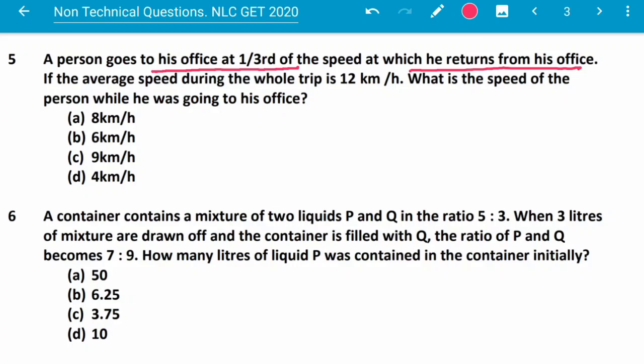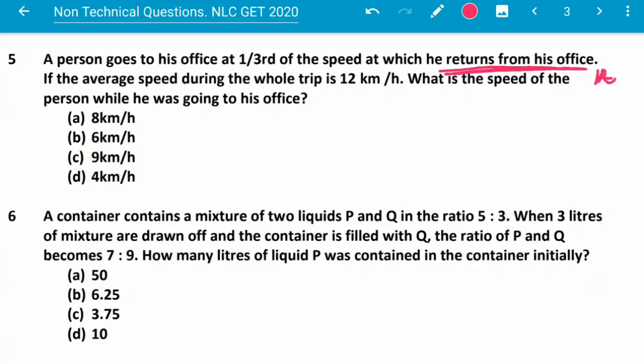This is the question. So let the speed be x when he returns from the office. I am taking it to be x.